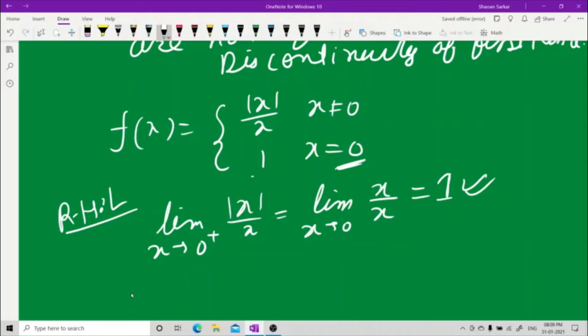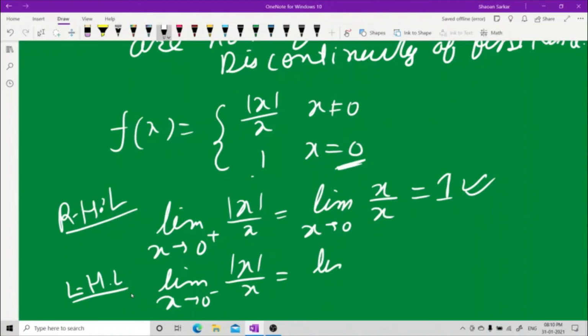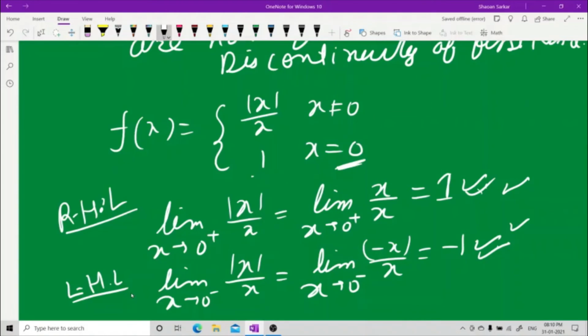The limit is existing. Now see here, limit x tending to 0 minus of mod x upon x gives me limit x tending to 0 minus of minus x upon x. I did it earlier, it was coming minus 1. This is also existing. Both of them need to exist. Both should exist and they should not be equal.